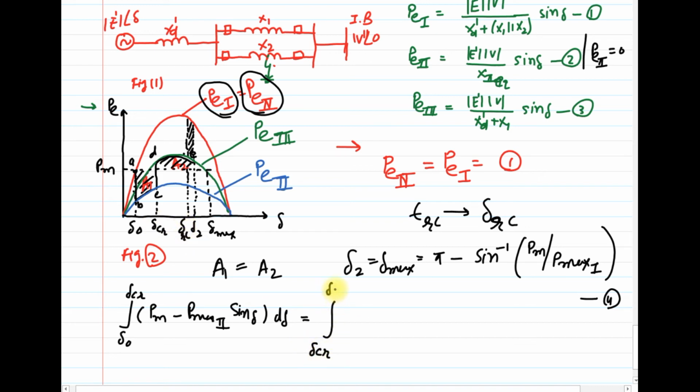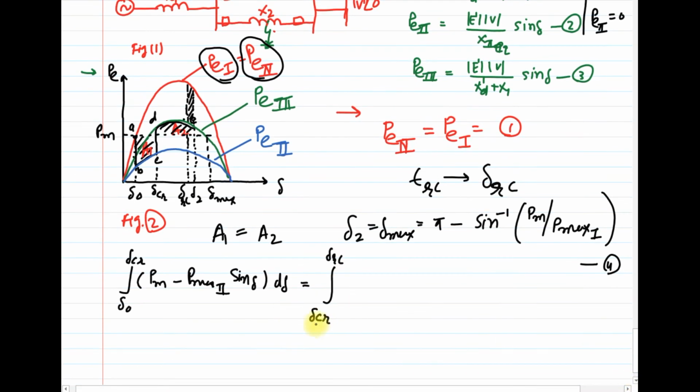Again, what is delta CR? Critical clearing angle, and delta RC is the angle of reclosure at which the circuit breaker recloses the line again, or in normal operating condition. Clear?